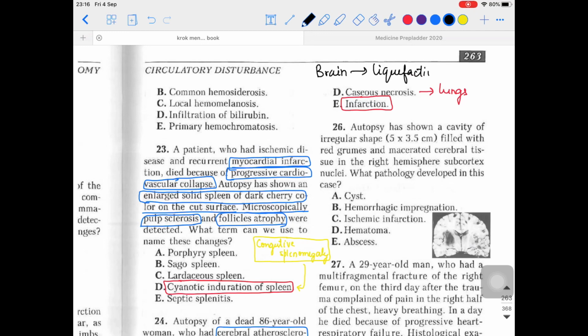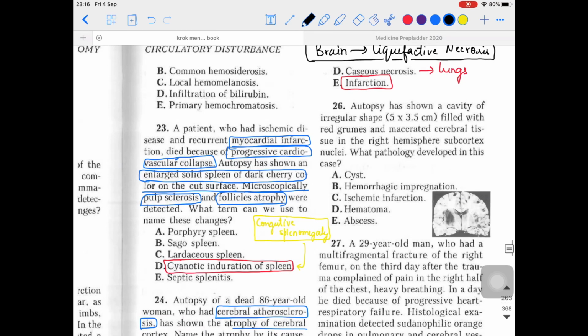If you remember from the class, I told you while discussing necrosis, or you may watch the apoptosis necrosis video, the brain has liquefactive necrosis. Important question in itself. Okay, fine. So this is the case of infarction. 26, let's talk about that.